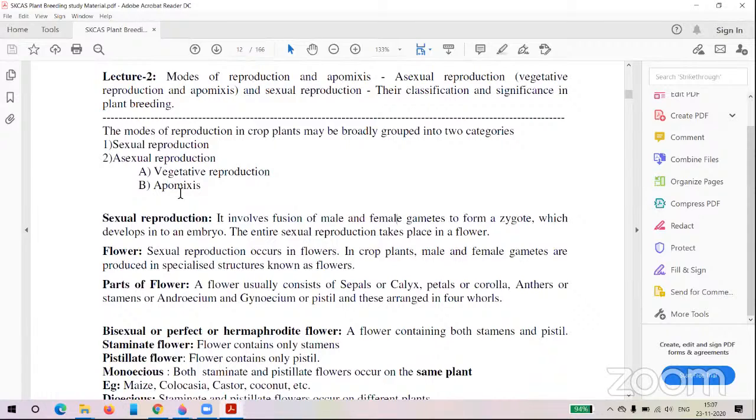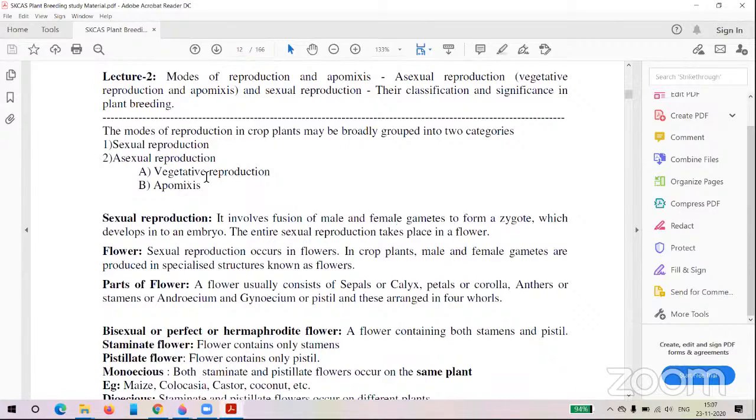Coming to apomixis, this one is very important for examination purposes. The types of apomixis are parthenogenesis, apospory, apogamy and adventitious embryony. These terms are important for examinations, for IBPS also.